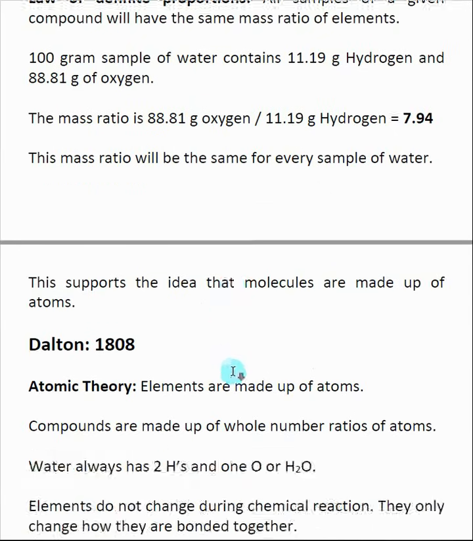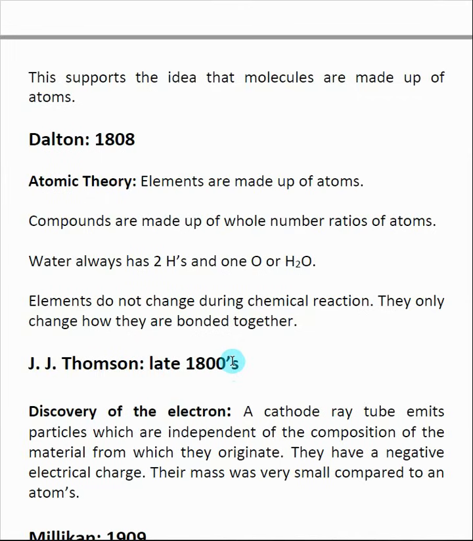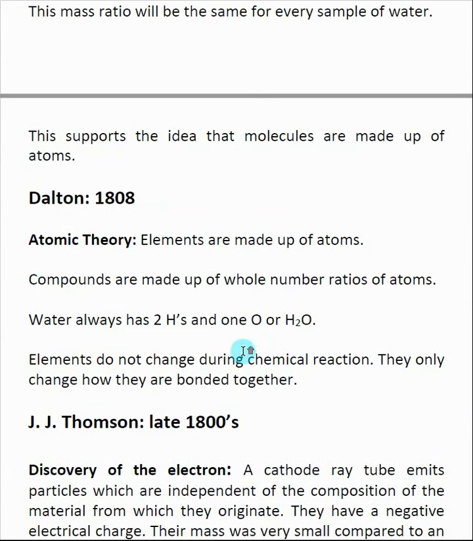Dalton in 1808 came up with the idea of atomic theory, and this is really when they began to understand that elements are made up of individual atoms. And we take the idea of definite proportions another step and say that water is composed of 2 hydrogens and 1 oxygen. And this defines what water is. And if we change those ratios of hydrogen to oxygen, say we have H2O2, we're not talking about water anymore. We're talking about something else.